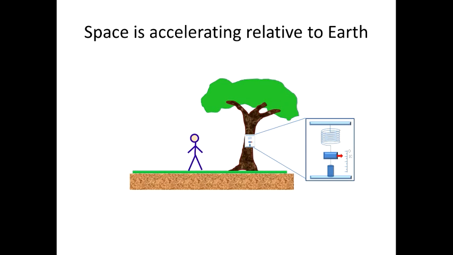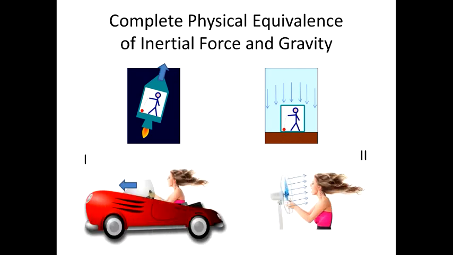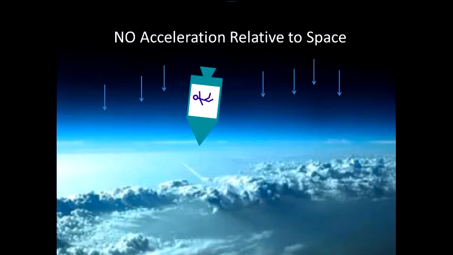And now we can apply a test of complete equivalence between inertial force and gravity. We can see that acceleration of mass in space is completely equivalent to acceleration of space relative to mass, the same way as we had in the example with the woman driving a car or standing near the fan. This approach allows explaining why every object in free fall experiences weightlessness the same way as astronauts in an inertial spaceship. It happens because a free-falling object is moving together with space, or with constant speed relative to it. There is no acceleration relative to space in free fall.